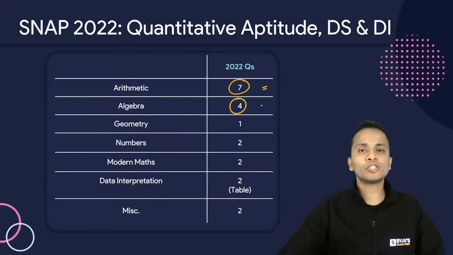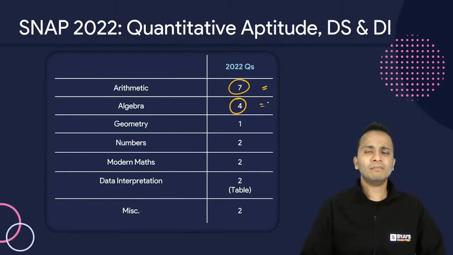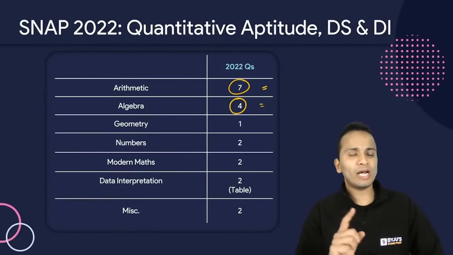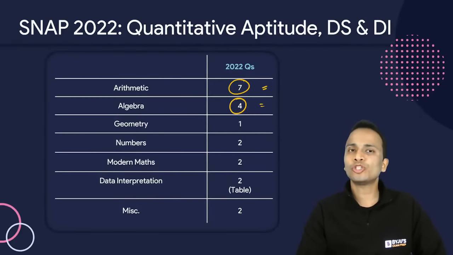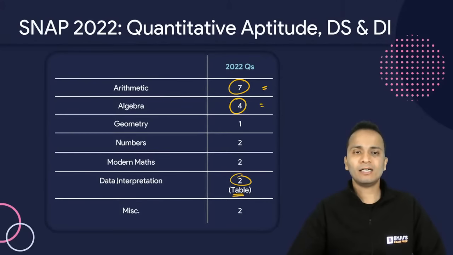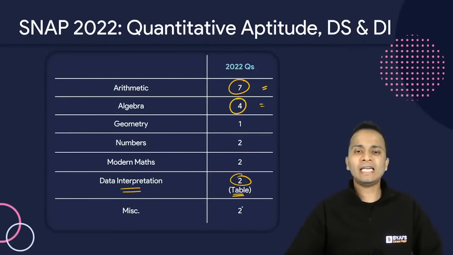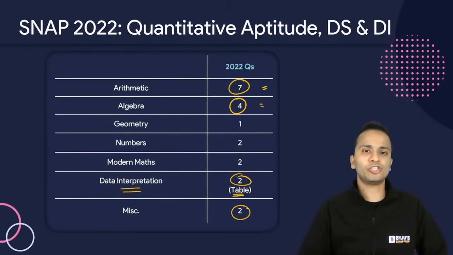There were 4 questions from algebra and most of these questions were directly based on the formulas. There was 1 question on geometry, there were 2 questions on number systems, and there were 2 questions from modern mathematics, right? There were 2 questions based on tabular data from data interpretation, and both the questions were easy, and there were 2 miscellaneous questions.